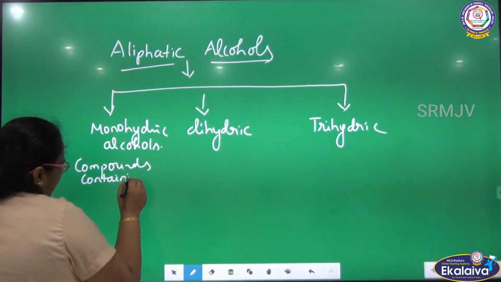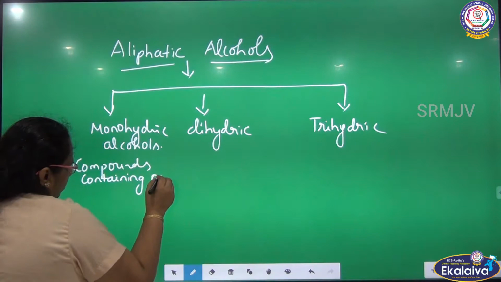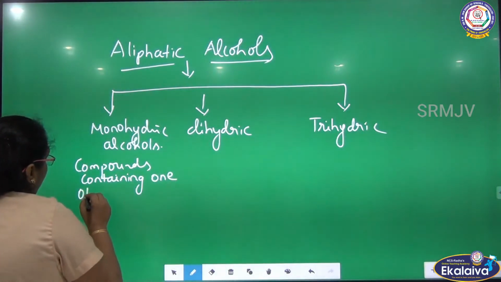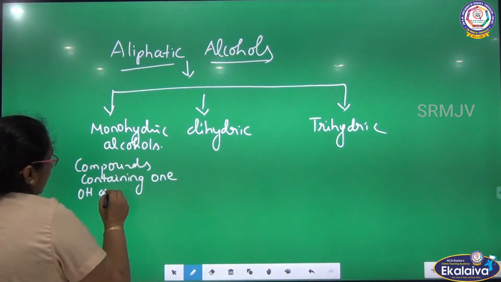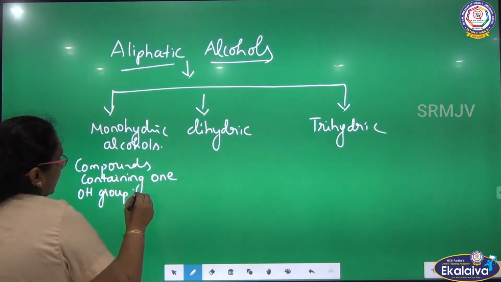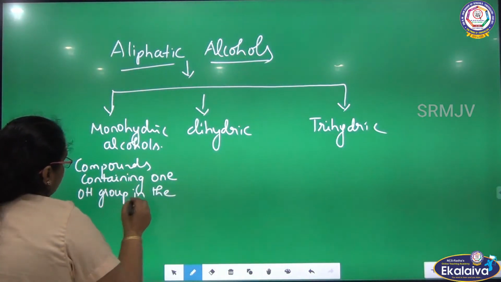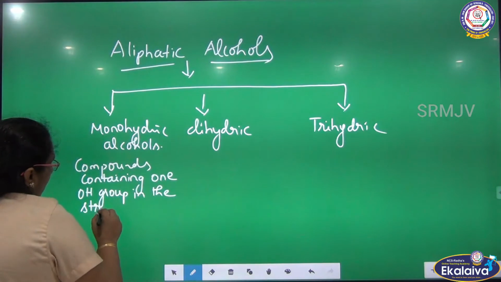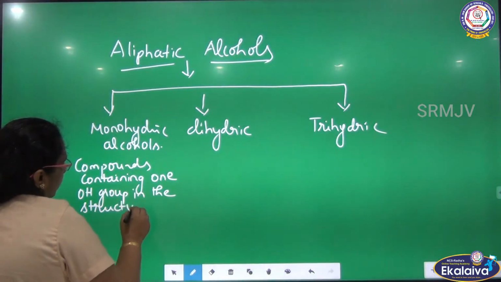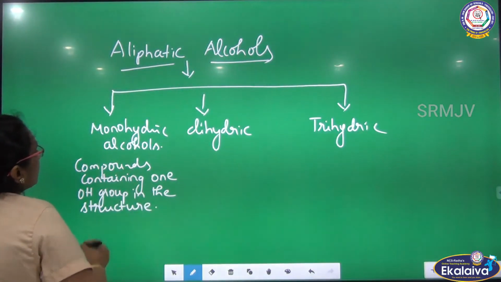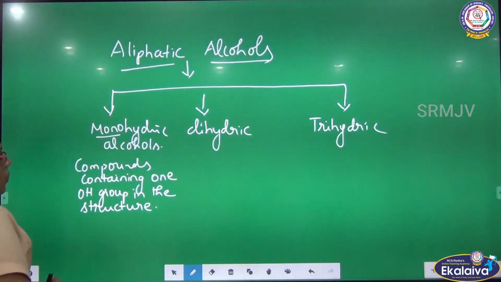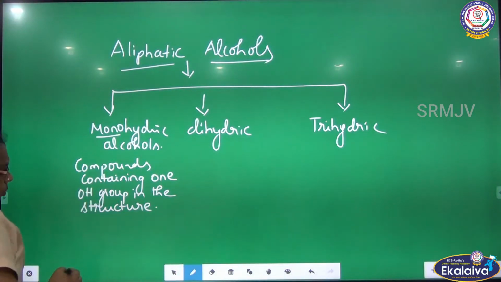Compounds containing one OH group in their structure, we can call monohydric. Mono means one.